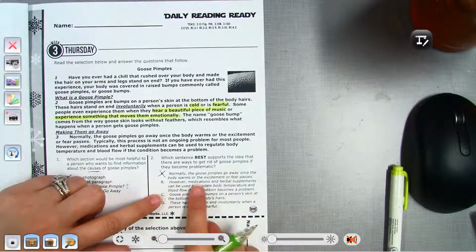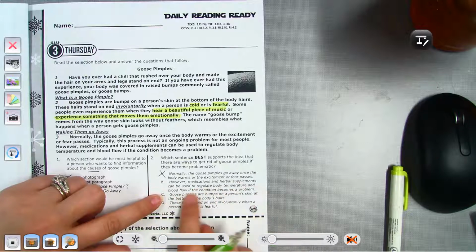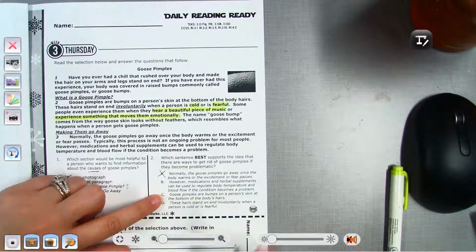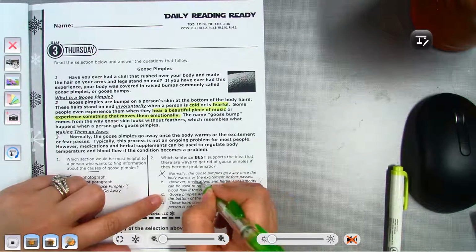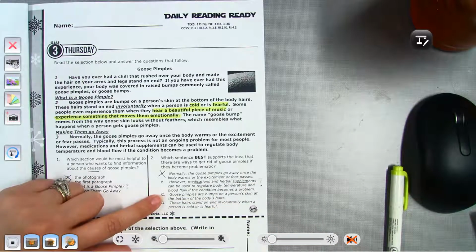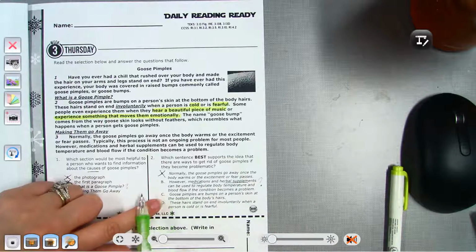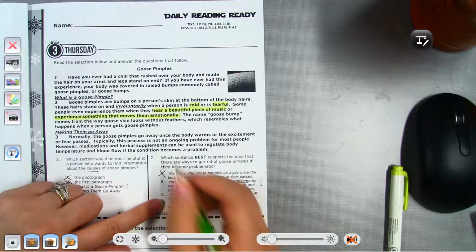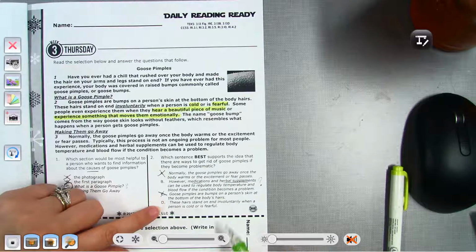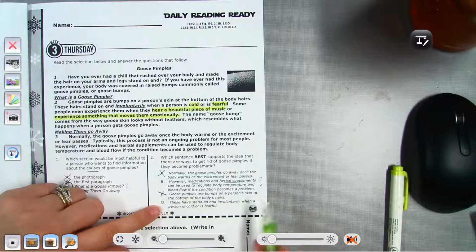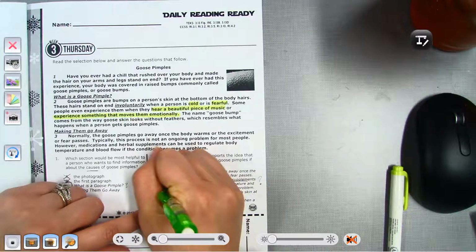B, however, medications and herbal supplements can be used to regulate body temperature and blood flow if the condition becomes a problem. So this one probably, because it's telling us that you can use medication and herbal supplements if it becomes a problem and you can't get rid of them. C, goose pimples are bumps on a person's skin at the bottom of the body's hair. That's just telling us what they are. It's not telling us ways to get rid of them. D, these hairs stand on end involuntarily when a person is cold or fearful. So that's just telling us what happens. So B is our answer.